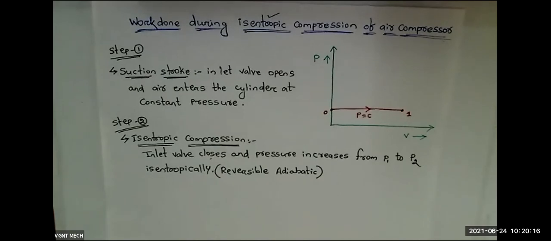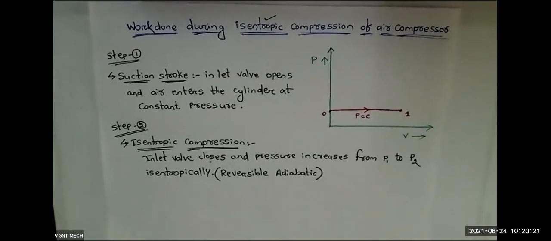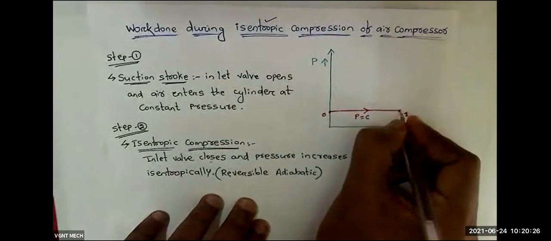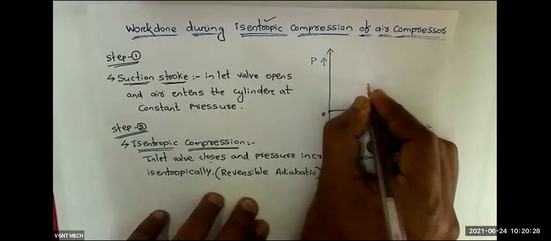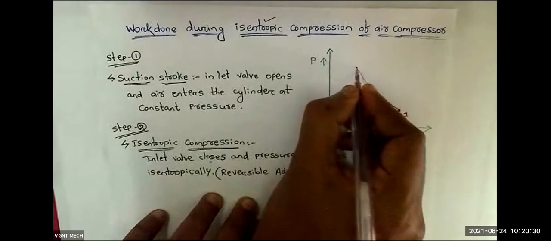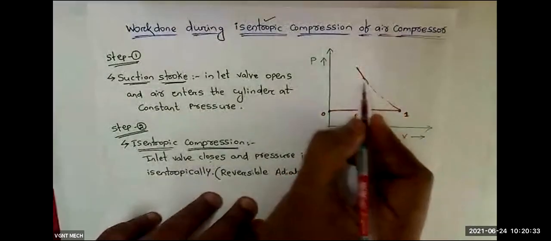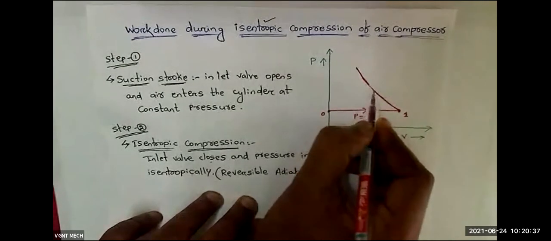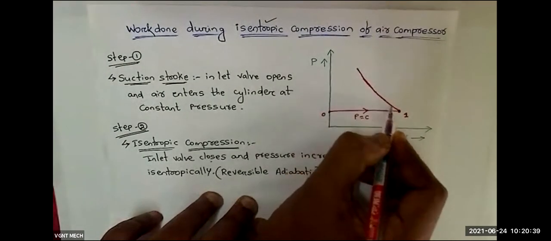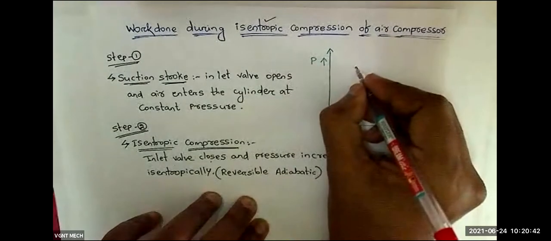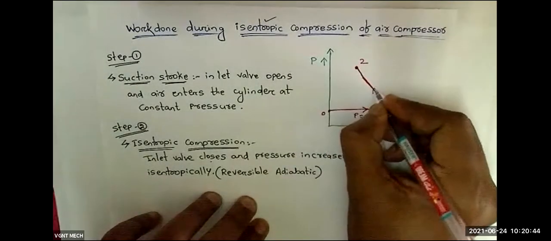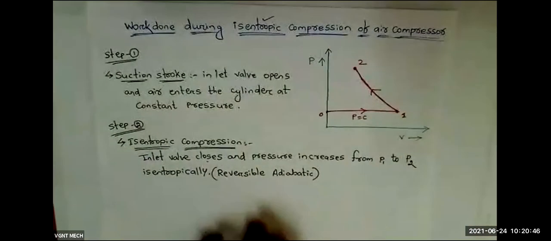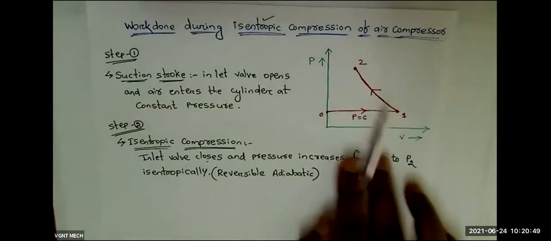If you can remember, this reversible adiabatic or isentropic process in a P versus V diagram looks like a curved line. Okay, so this is process 1 to 2.